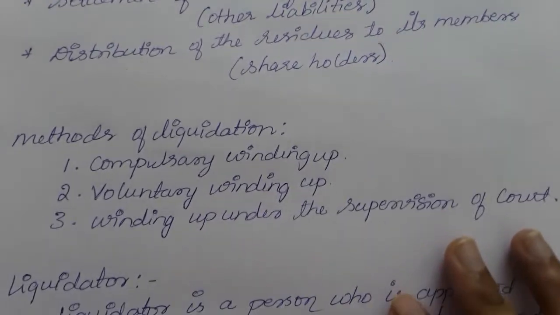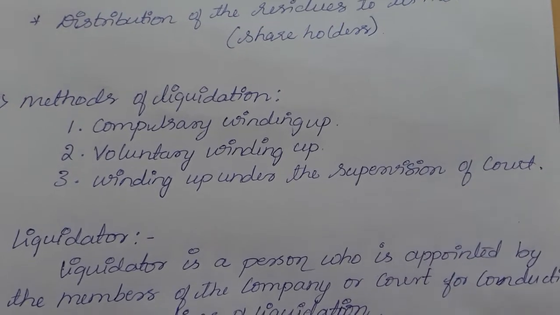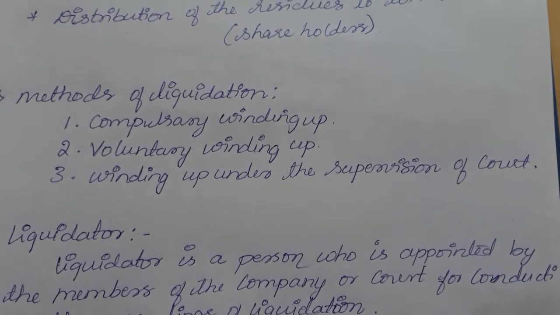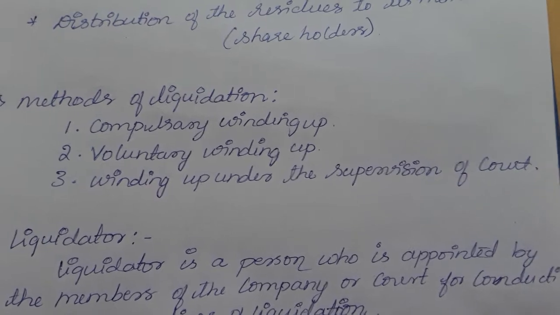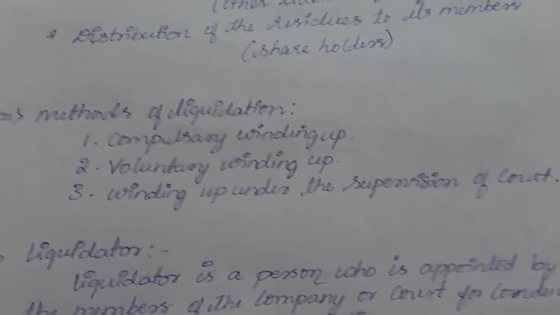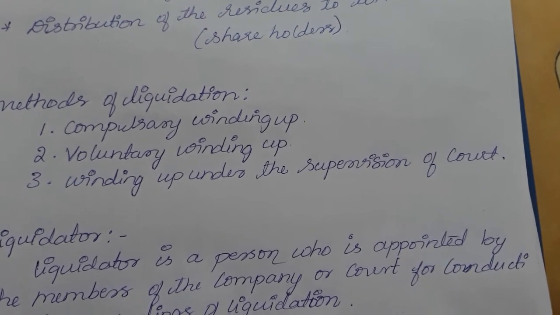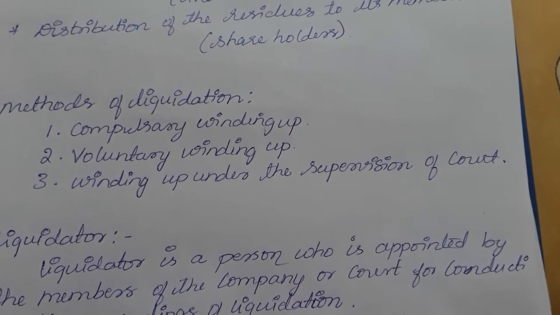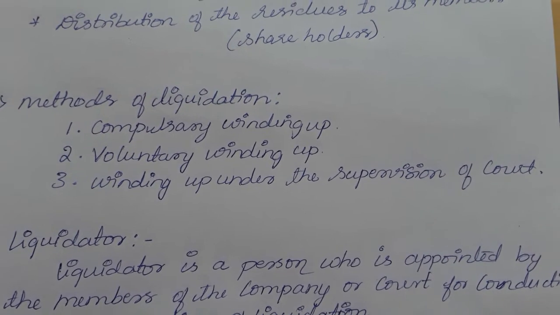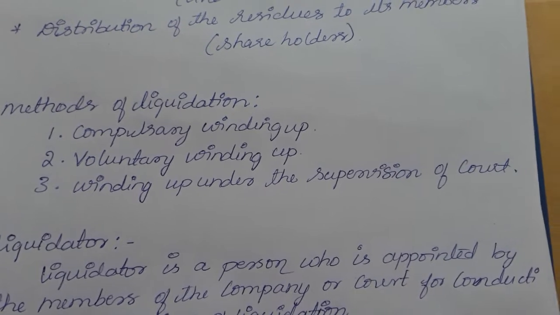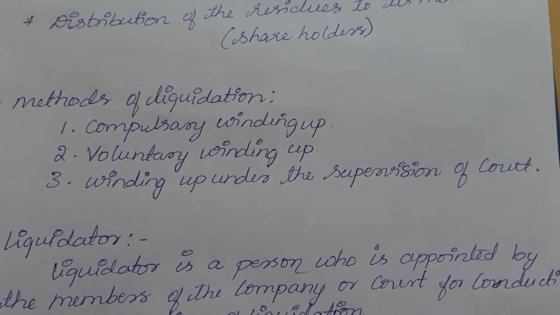Next, coming to methods of liquidation. There are three methods of liquidation. One is compulsory winding up, the second is voluntary winding up, and the third one is winding up under the supervision of court. What does compulsory winding up mean? Compulsory winding up takes place when a company is directed to close by an order of a court. If the court orders the company to wind up, it is known as compulsory winding up. So what are all the reasons for compulsory winding up?